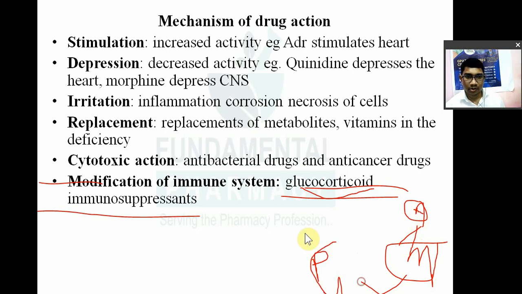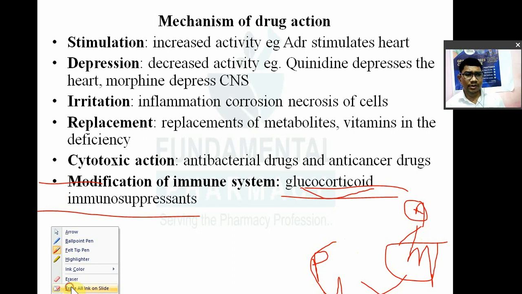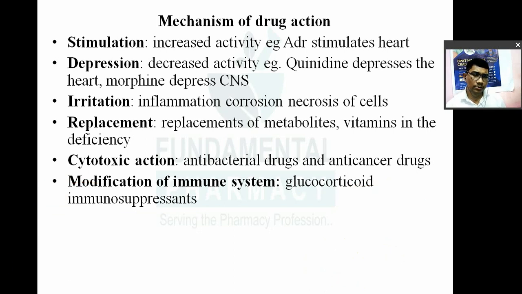So glucocorticoids are immunosuppressants. When are immunosuppressants used? Do you know? Yes, in organ transplantation. What happens if you want to replace your liver or kidney due to some ailment?